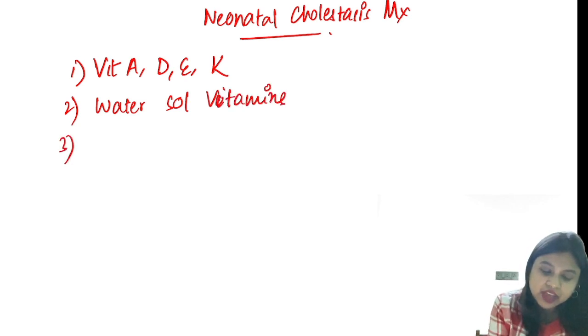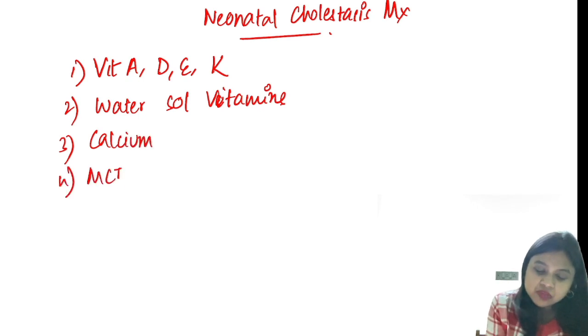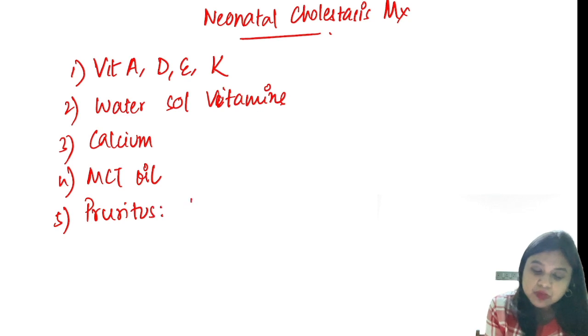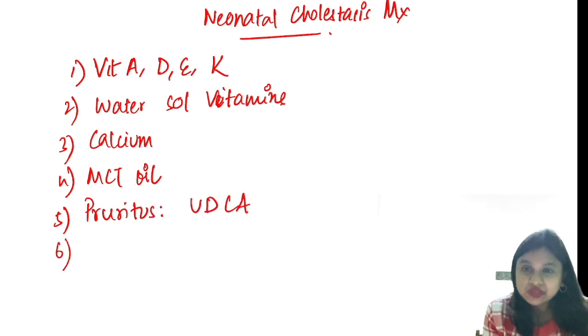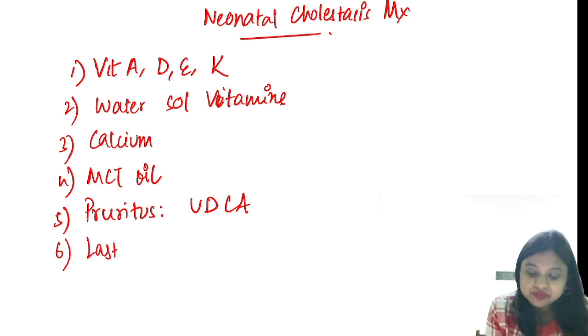You even need to give calcium. MCT oil, that is medium chain triglycerides, 15 to 20% of calories. You need to manage pruritus, which is managed by ursodeoxycholic acid. You need to symptomatically manage the liver disease, and the last option you have is definitely orthotopic liver transplant.